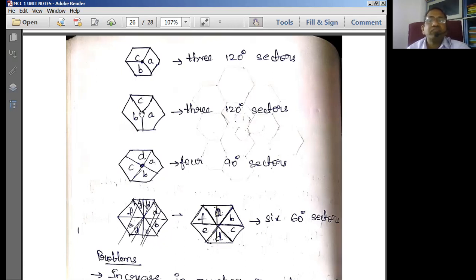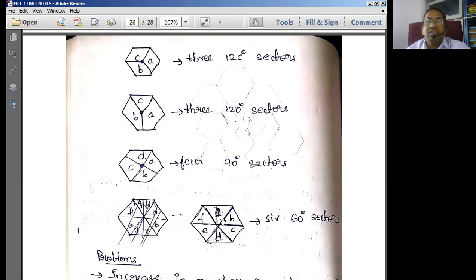Okay, here we place a base station. This base station is going to cover the three 120-degree sectors. Here this base station is going to cover the four 90-degree sectors. Similarly, we place an antenna at the center of the hexagon, or center of the cell, where six directional antennas can be placed, each covering 60-degree sectors.